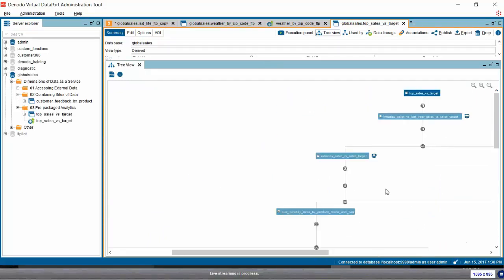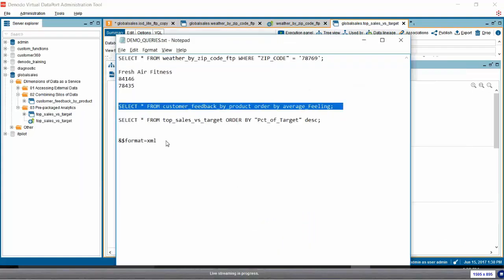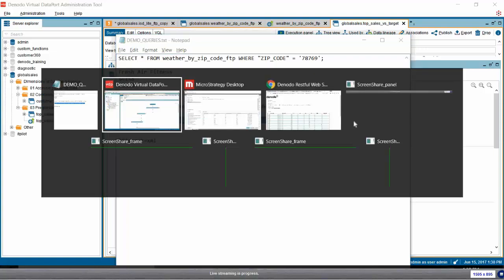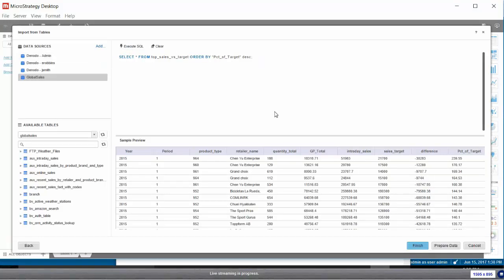So if I go over to my query, this is actually giving us an up-to-the-second reading of our sales coming from our operational system and comparing that to our historical record of what our sales target was.